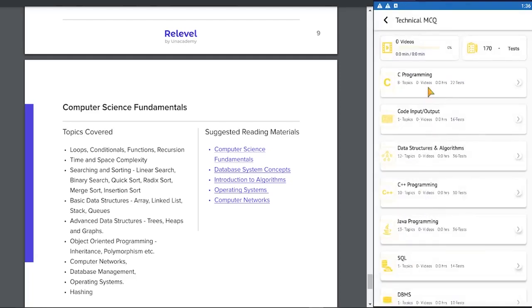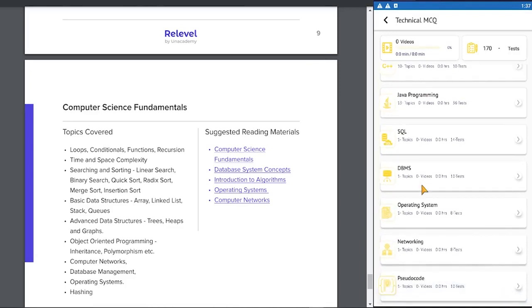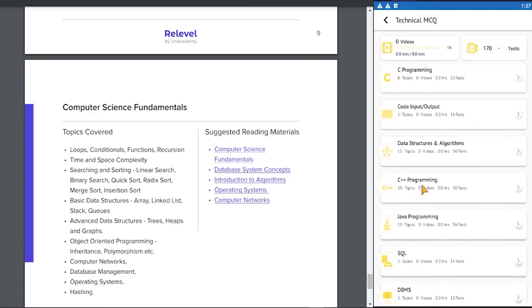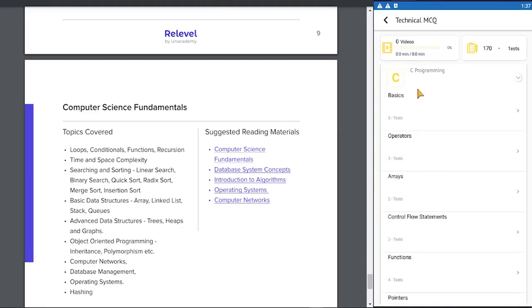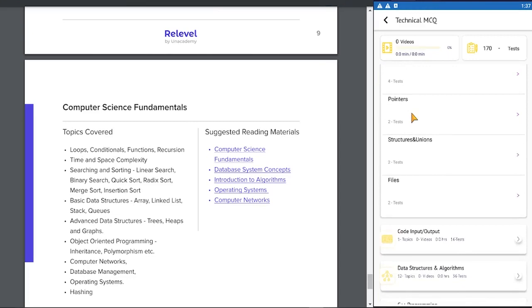You can see we have C programming, code input, output, data structure, C++ programming, Java, SQL, database management, operating system, networking, and pseudocode. So let's see the syllabus. Now we have loops, conditional functions, and recursion. That would come under C programming basics. So we have basics, operators, arrays, functions, pointers, files.